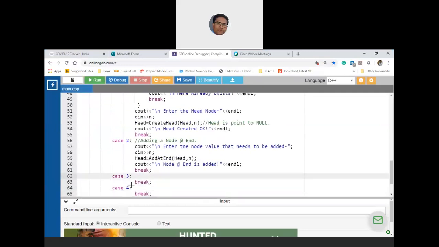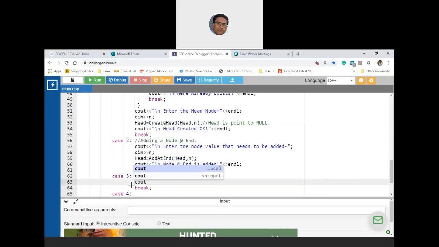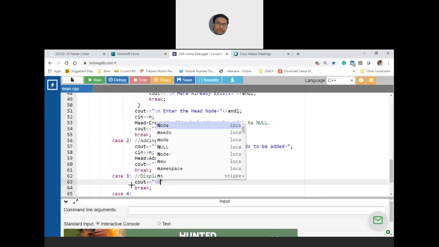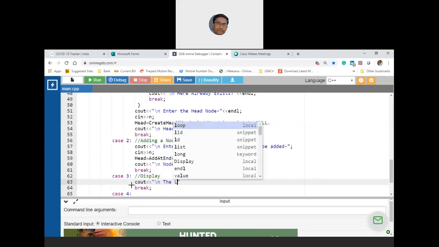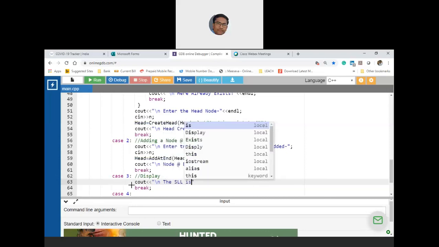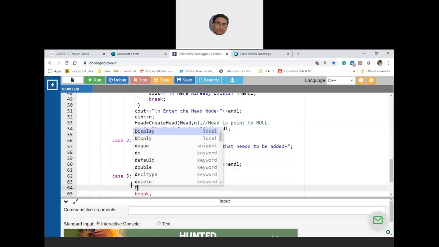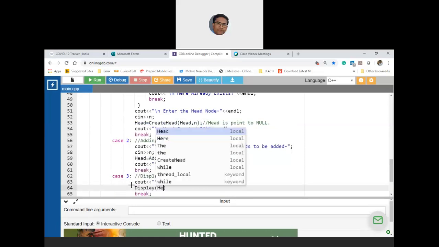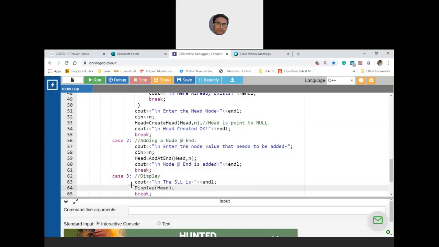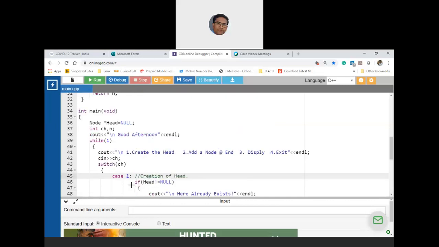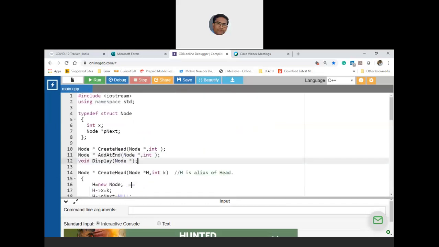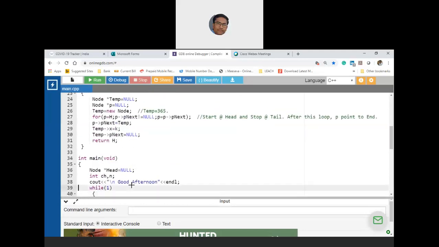And finally, let us display and let us start executing. Case 3, this is nothing but display. So what I will do is cout, I will simply say that the singly linked list is. Okay, so let us use display and I'll pass the head node. It returns nothing, void.